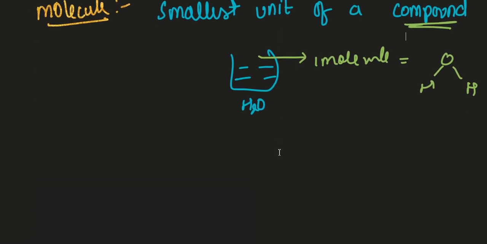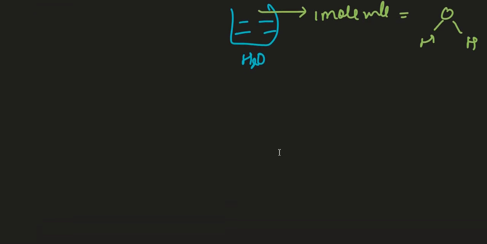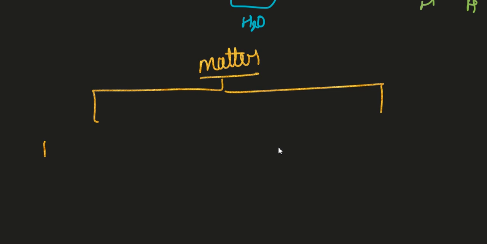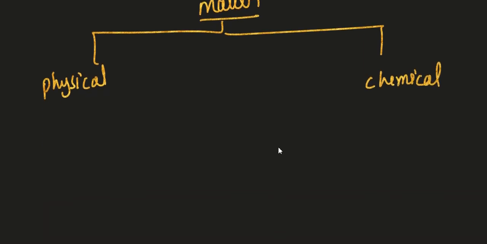Coming to the next one, let us try to understand how matter is divided. Matter is divided into two types: one based on the physical nature, and the other based on the chemical nature. Based on physical nature, matter is further divided into three types: solid, liquid, and gas form.